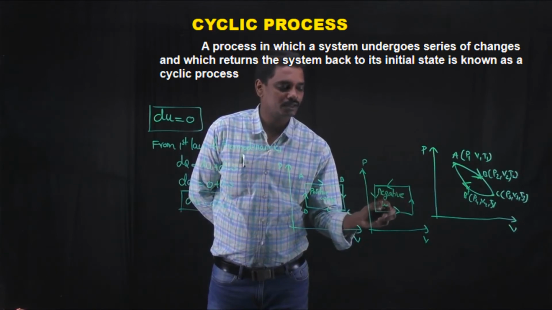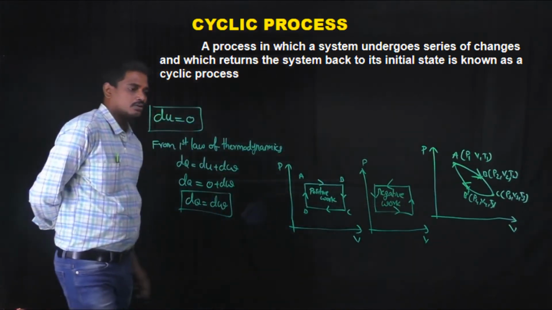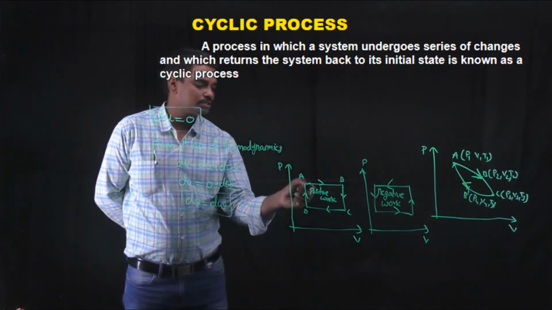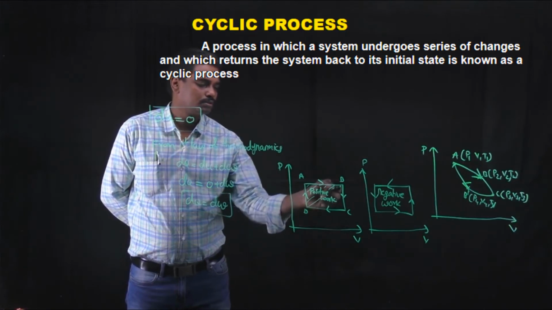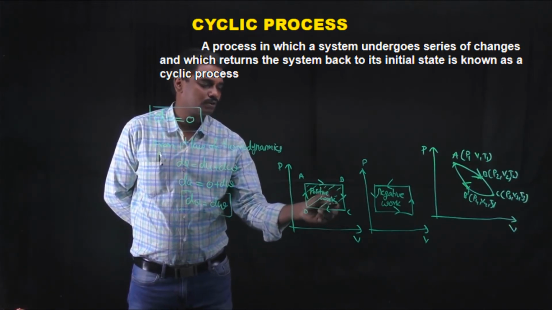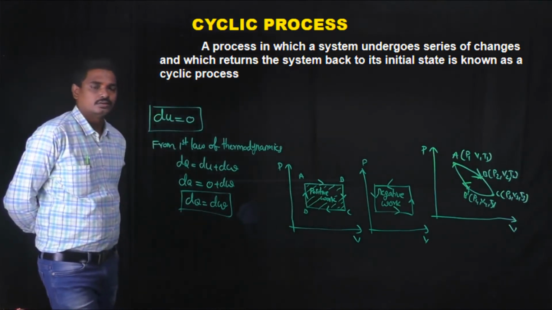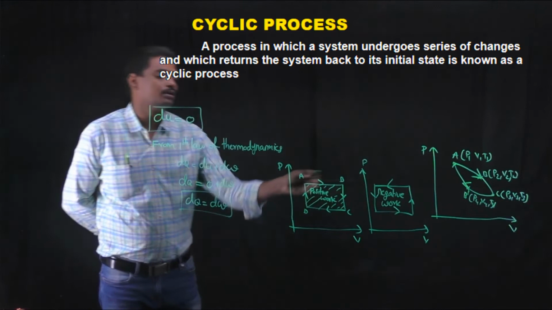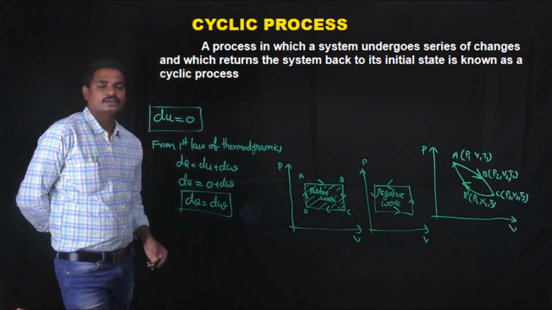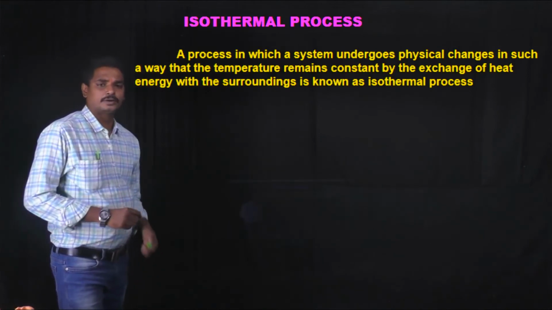Work done will be negative. Okay. So the area bounded in this cyclic process, the closed area, is nothing but the work done. The work done is calculated by using the area of this closed loop of the cyclic process. So the next process is the isothermal process.